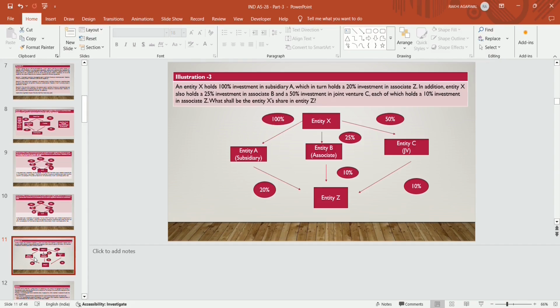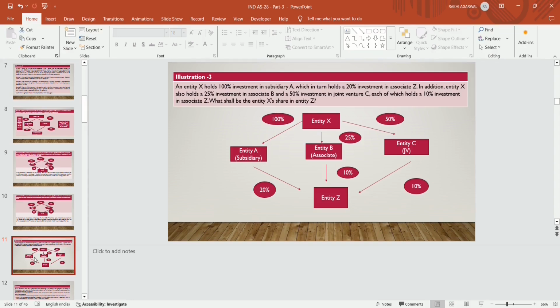X Limited will consolidate the balance sheet of B Limited by following Ind AS 28. It has a 25% stake in B Limited, so B Limited is an associate of X Limited. For C Limited, X Limited is holding 50% in the form of a joint venture, so it will apply Ind AS 111 for accounting and consolidation purposes.